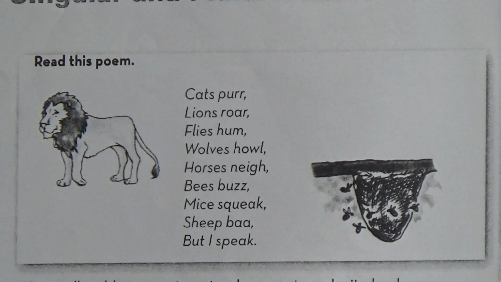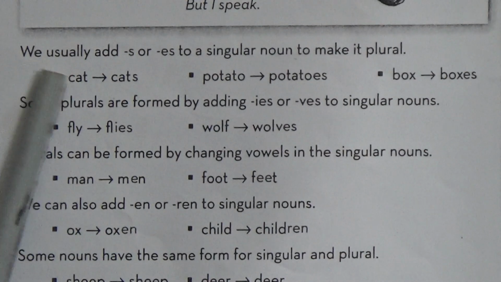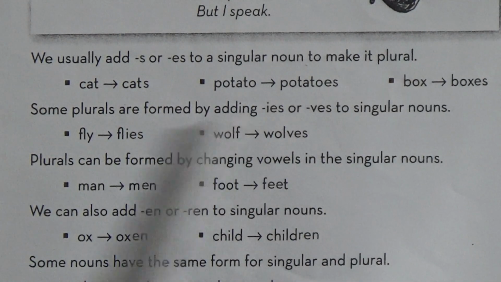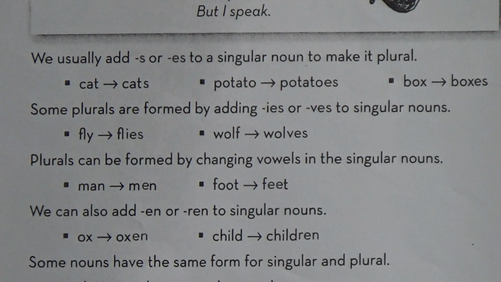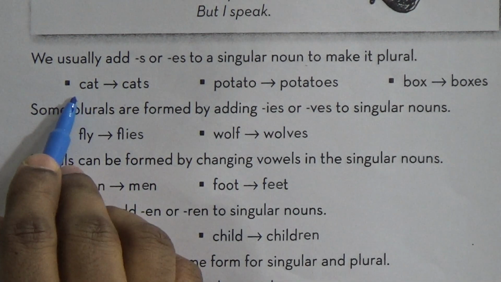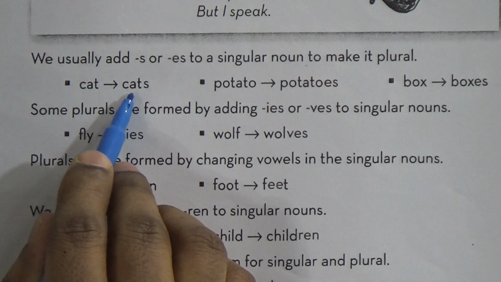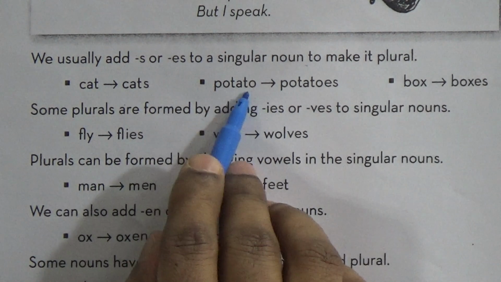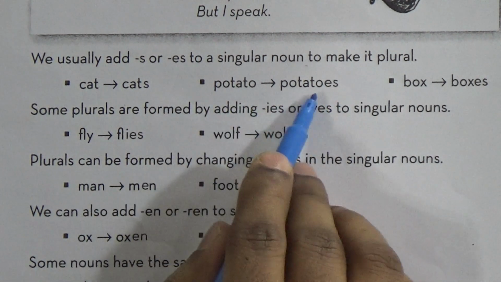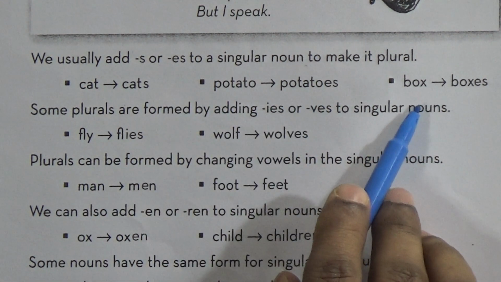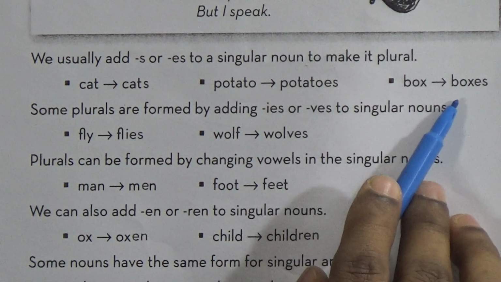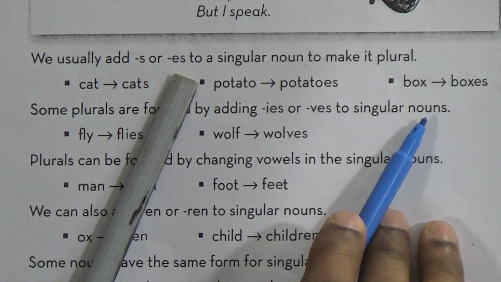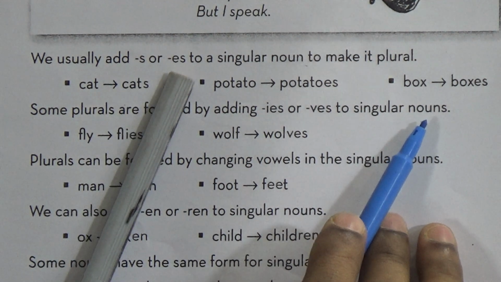Let's see singular and plural nouns. So we usually add s or es to a singular noun to make it plural. In this case, cat means one cat, and if we add s, it will be plural, cats. Potato, if we add es, this will be plural, potatoes. Box, boxes. So we can make plural by adding s or es at the end of the noun.